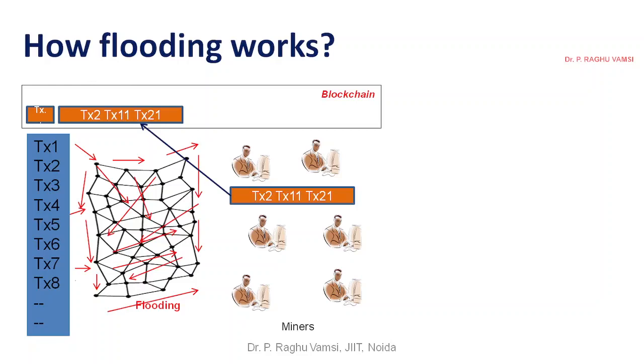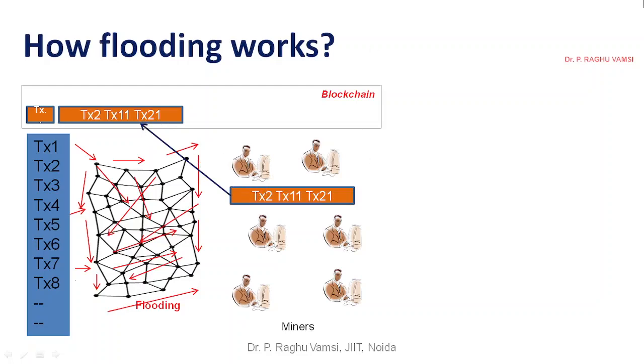Like that, over a period of time, the blocks will be updated at the full node side. These full nodes will be operated by the miners. I hope by this time you know the entire flooding procedure, the validation procedure of the transaction, how these validated transactions are grouped into a packet called a block, and how this block is added to the blockchain. Once the block is added and flooded in the entire network, the full nodes which have the blockchain on their systems get updated with the newly created block.